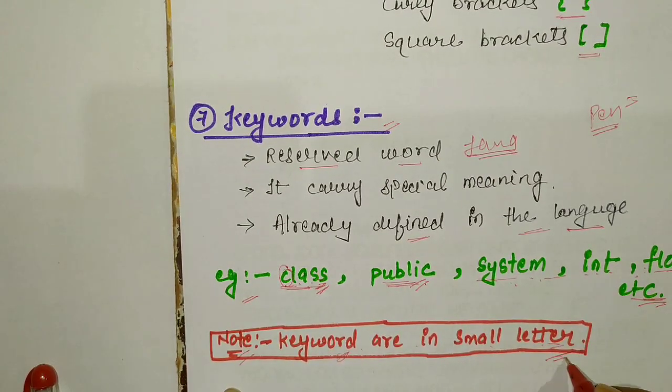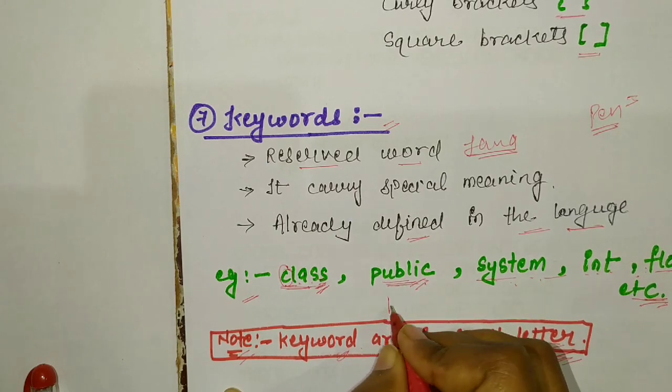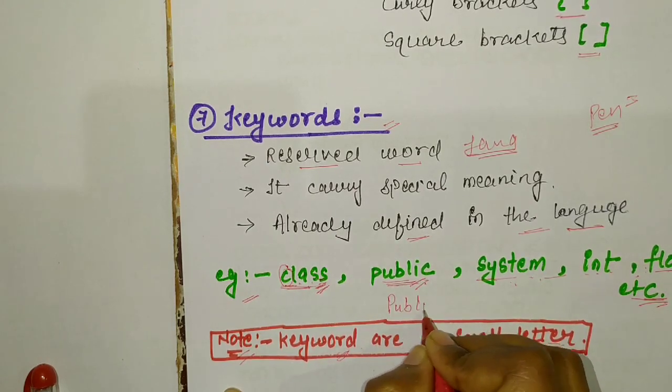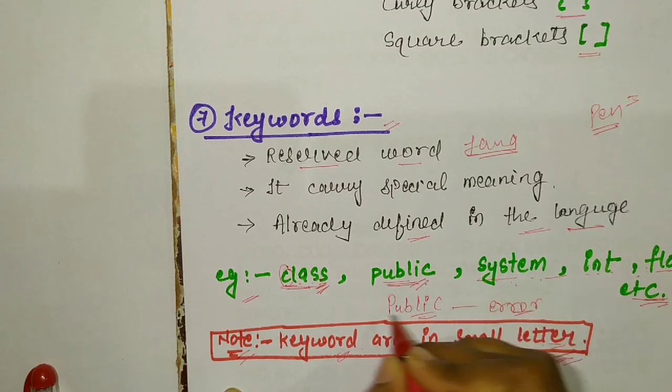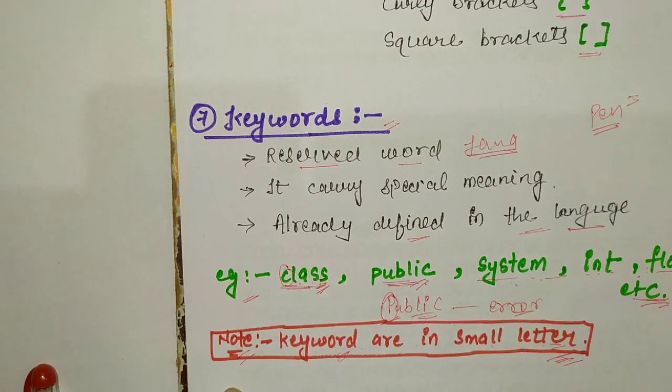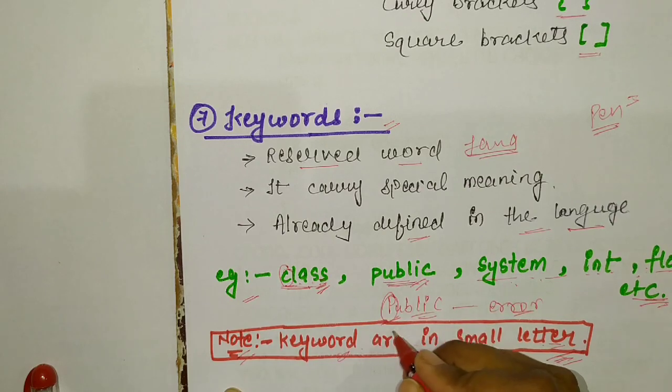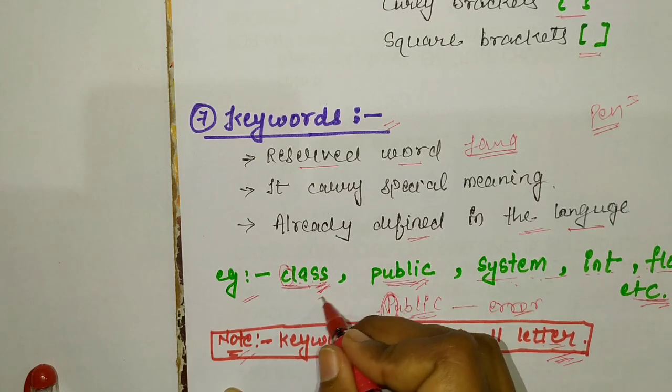Keywords are also in small letters. If you write public like this, it is an error, because here the P is a capital letter. You cannot write any keyword with a capital letter. You can write it in small letters.